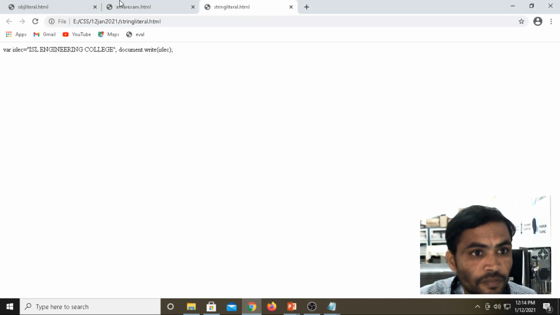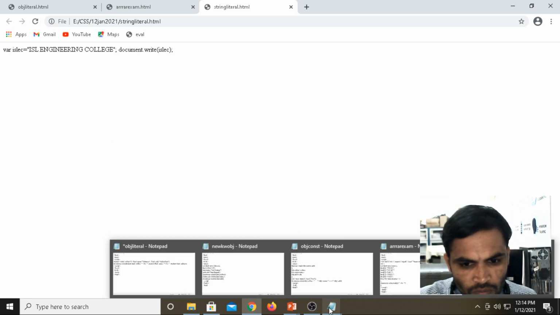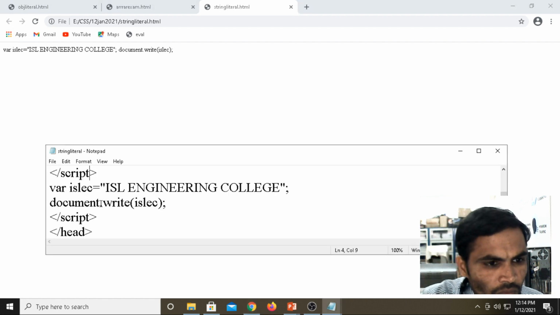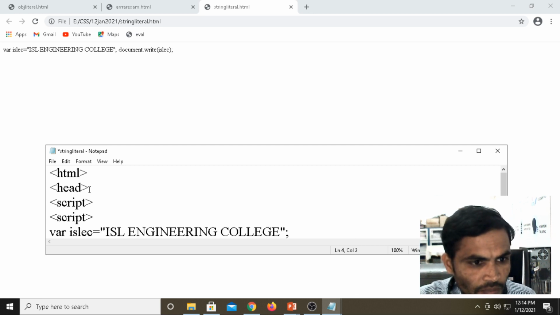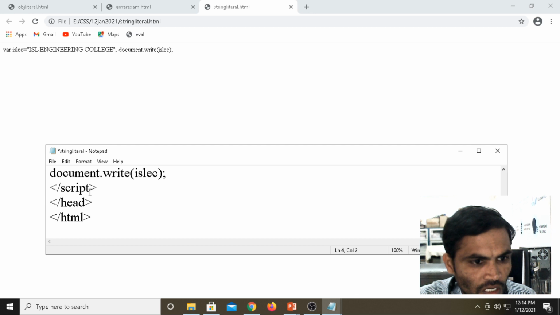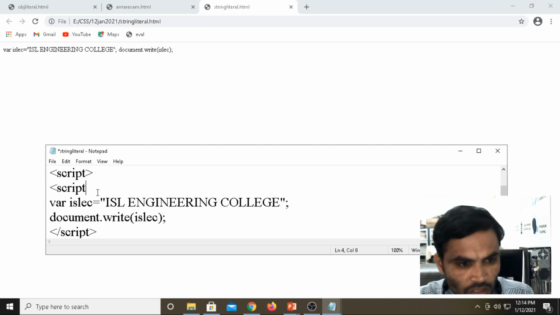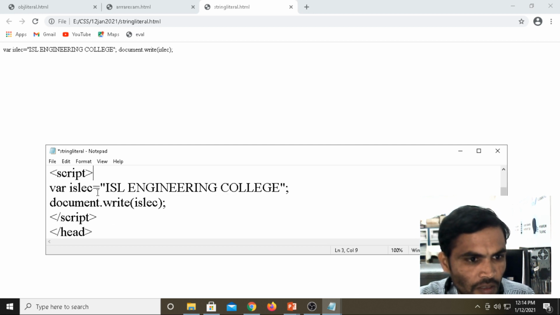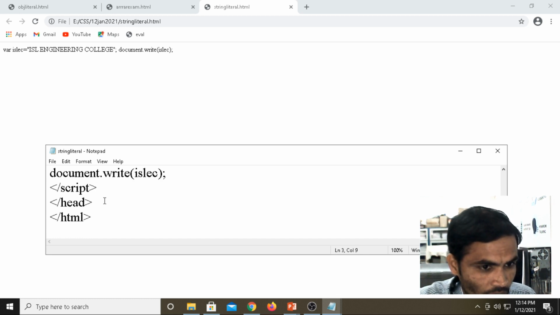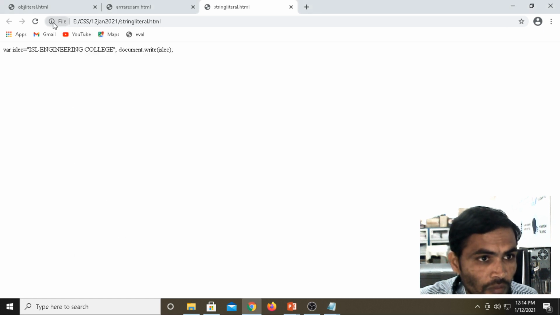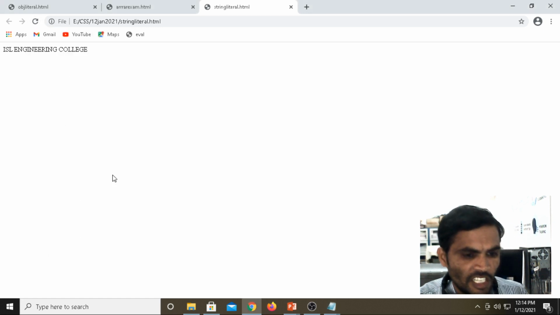Control S. Sorry, I close the script here. This is wrong. See here, I had the mistake here. I declared two script tags. ISL Engineering College.